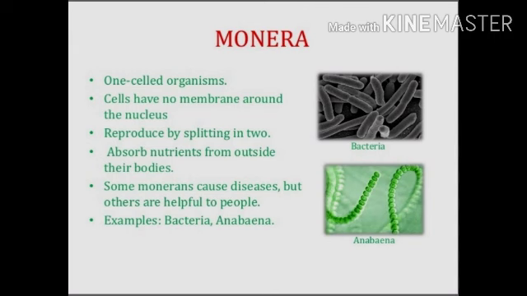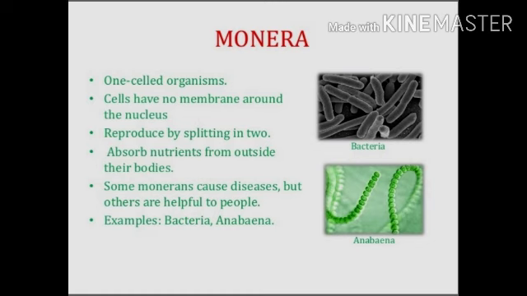Monera, as I told you, are one-celled organisms, that means unicellular, and cells have no membrane around the nucleus, that means prokaryotic in nature. Monera reproduce by splitting into two. They absorb nutrients from outside their bodies. Some monera cause diseases, but others are helpful to people. Examples are bacteria and Anabaena. Okay.